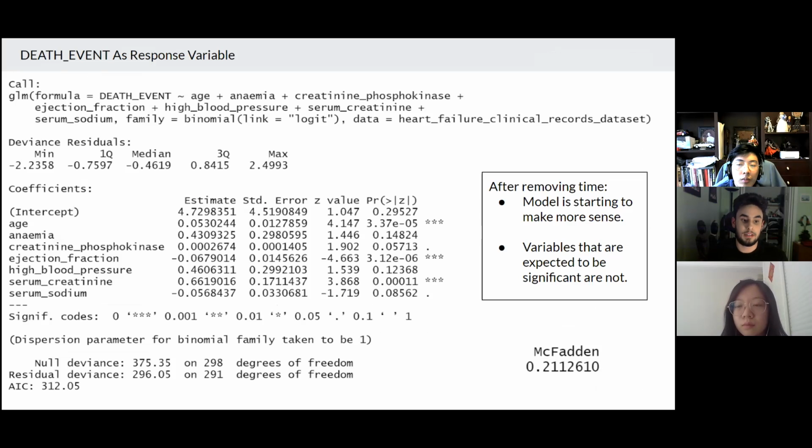Our next step was logically to remove time from our model, and this was the result using the step function again. We have more variables that were not present in the last model that seem to make sense, such as anemia and high blood pressure. The AIC increased, so more information is lost using this model. The McFadden value decreased, so it's not as good a fit compared to the null model. It's starting to make more sense given the variables that are present in the model. However, the p-values are not significant enough to make solid conclusions, so we're still not satisfied with this model.